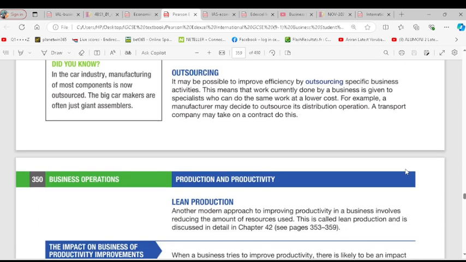So the next one, outsourcing. Another way to be productive is outsourcing. When we talk about outsourcing, it means you can be efficient by allowing other firms that are specialists to take charge of what you usually do. For example, the human resources department of your company is in charge of recruiting and selection.